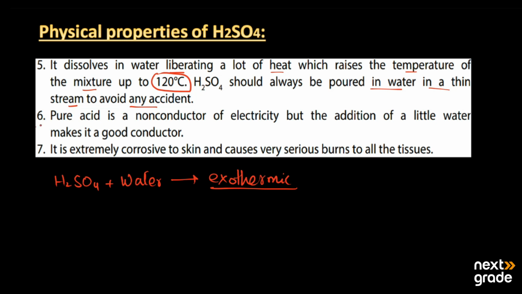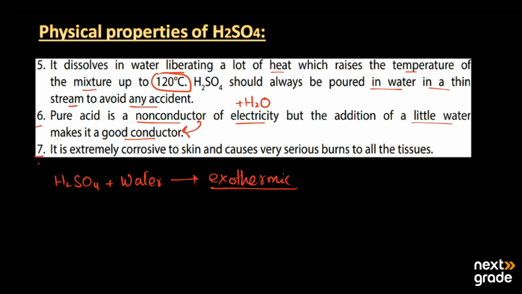The sixth property is that pure acid is basically a non-conductor of electricity, but when we add a little water to it, it becomes a good conductor. So by the addition of water, it is converted from a non-conductor to a conductor.